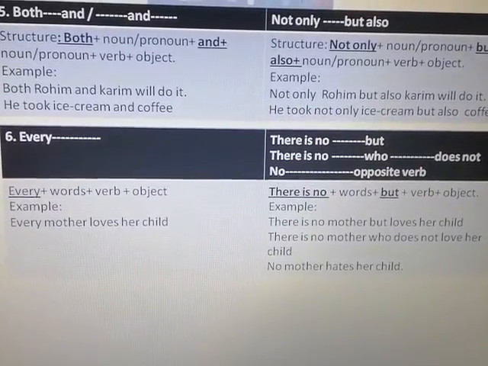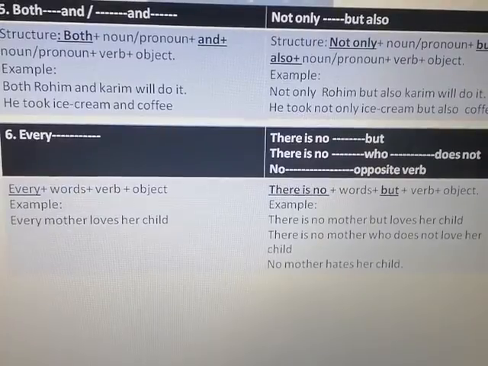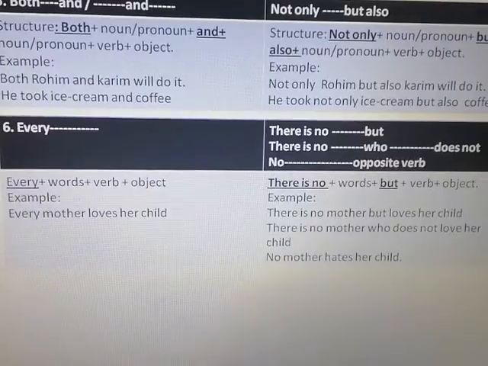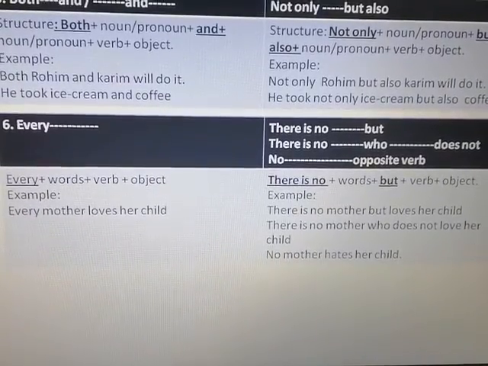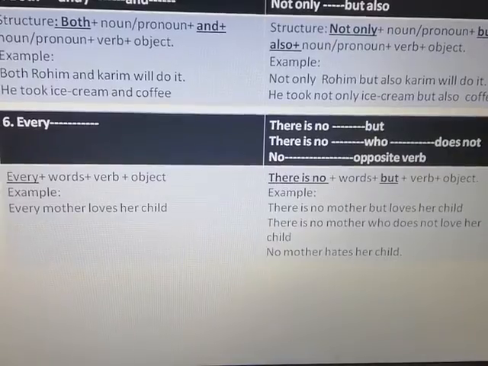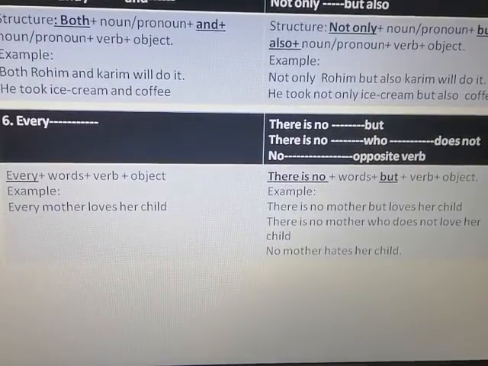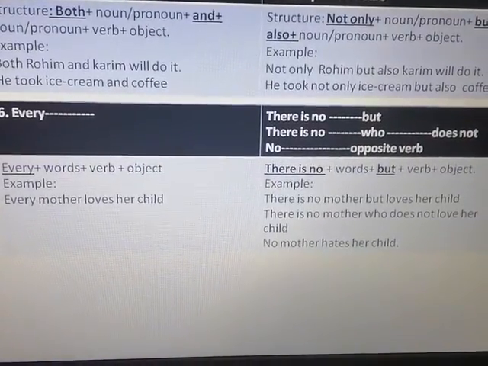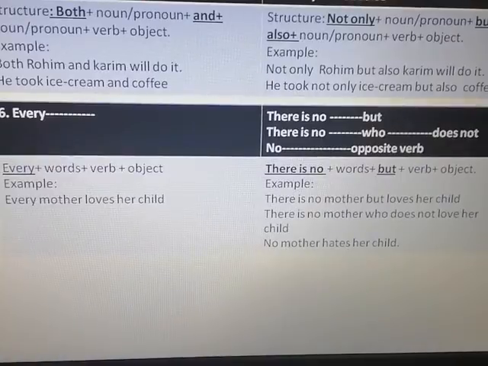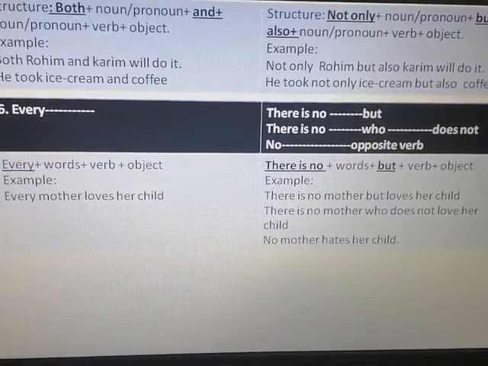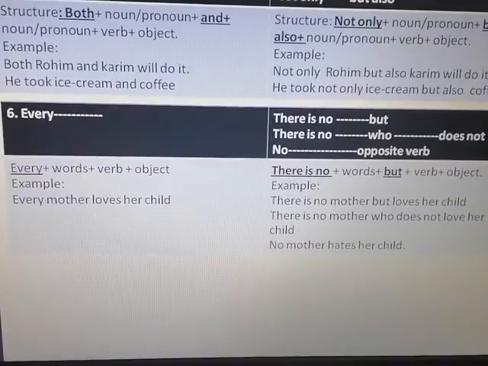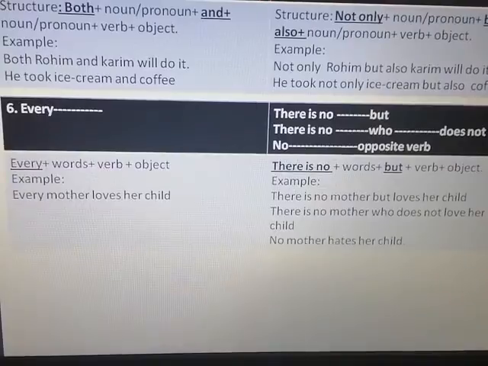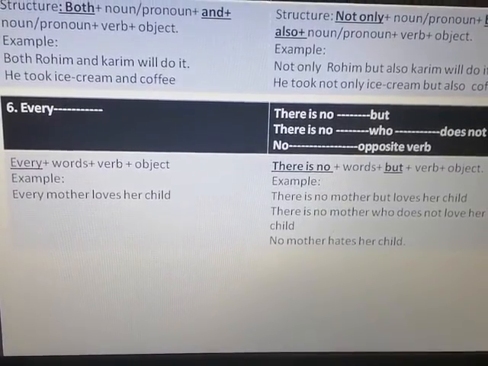Okay, there is another rule. There is no who dot dot doesn't, or no. In the place of every you can use no, but if you use no, then you make the verb in the opposite word. So it is very easy if you use there is no but.